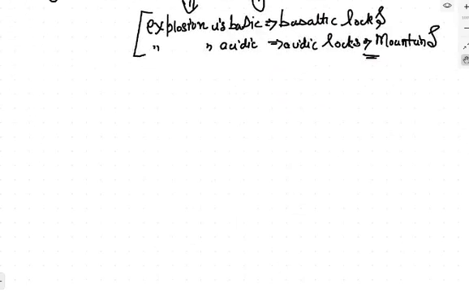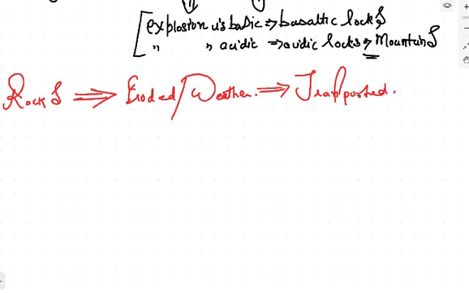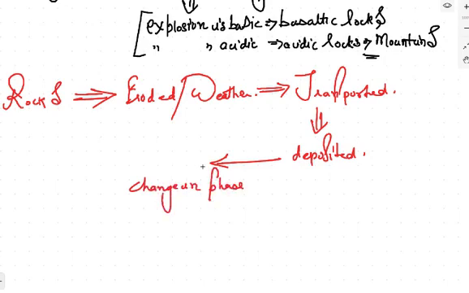So the pedogenesis process starts with the formation of rocks. When the rocks are formed, they get eroded. Erosion happens, weathering happens. Due to different temperature conditions and rainfall conditions, they get eroded, they get broken down. After that, the broken down particles of the rocks are transported, and then they are getting deposited somewhere, and after the deposition, again there will be a change in phase, which will again lead to the formation of rock.